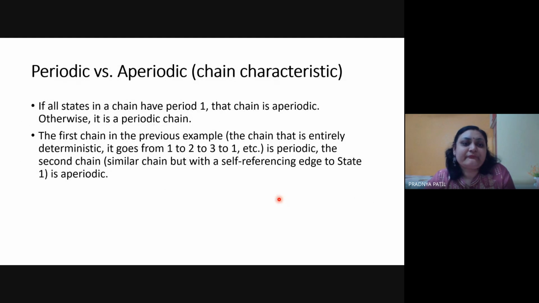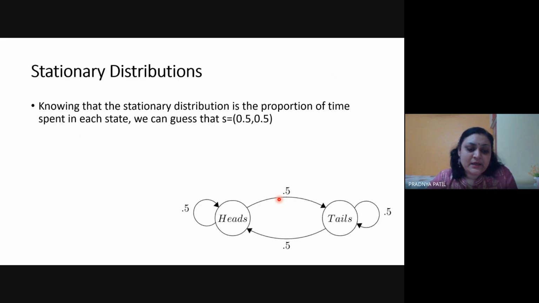Okay. So this is periodic and aperiodic, which we have already discussed. Now these are the stationary distributions. When we say there are two states, for a fair coin we have heads and tails as the two possible options. So head to head, there can be probability of 0.5, and head to tails there would be probability of 0.5. That everyone knows. Again, from tail to head there would be probability of 0.5, and tails to tails there would be probability of 0.5.